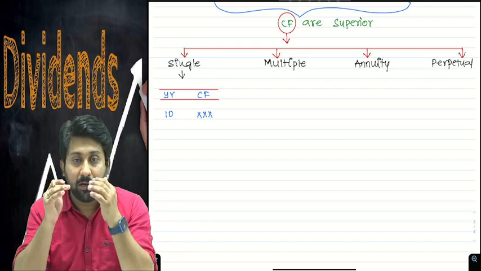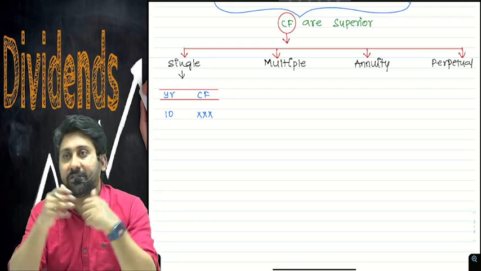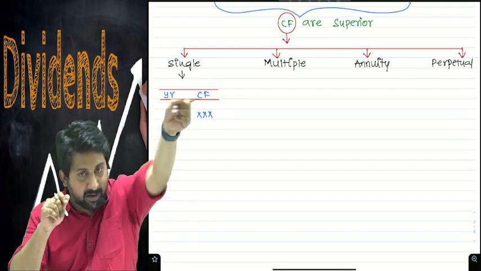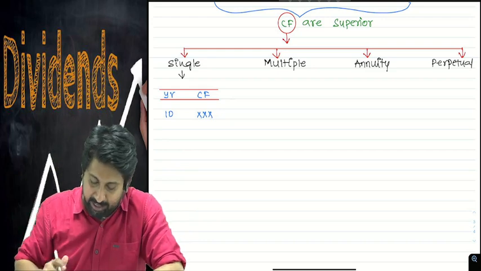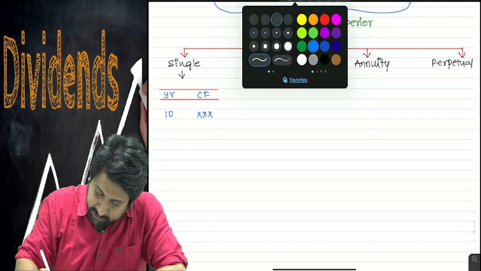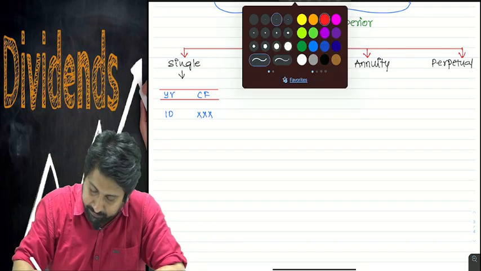Sir, example? I will give two examples. One is a zero coupon bond. Second one is a LIC policy maturity. You will pay, but you will realize only in the future. One cash flow only will come, at maturity. Okay, this is it. Next, multiple cash flows.